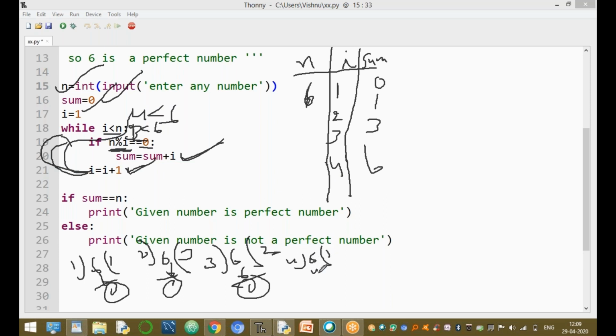4 1 4. The remainder value is 2. Remainder 2 equal to 0. This condition returns false. So this is not executed. Again incrementing I value. I value is 5.